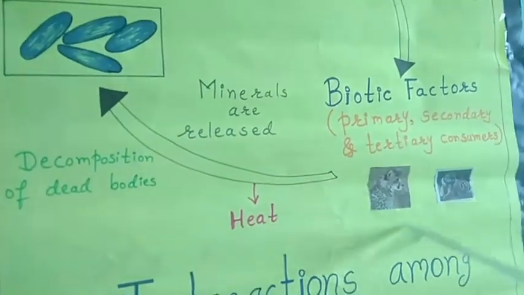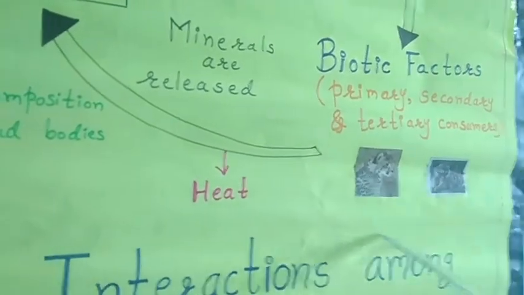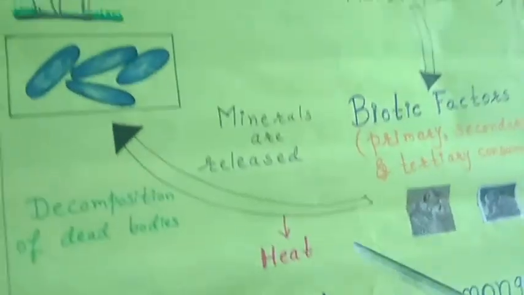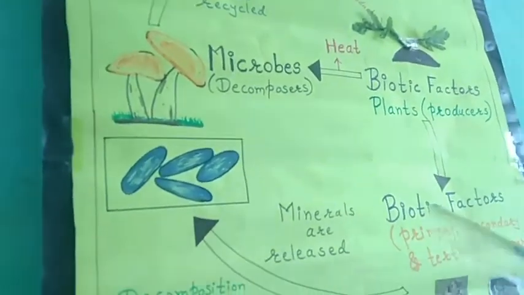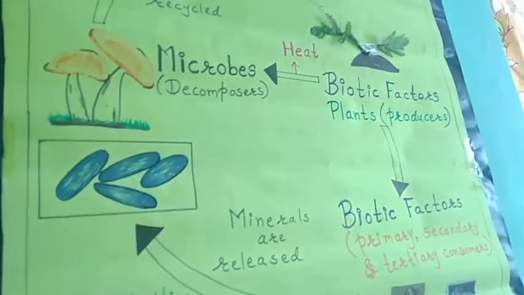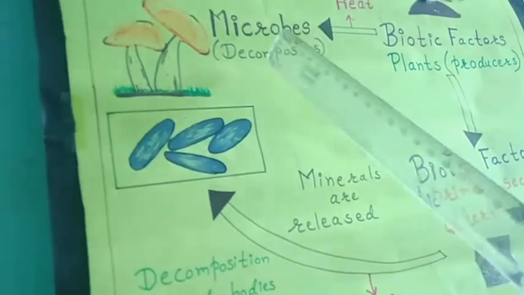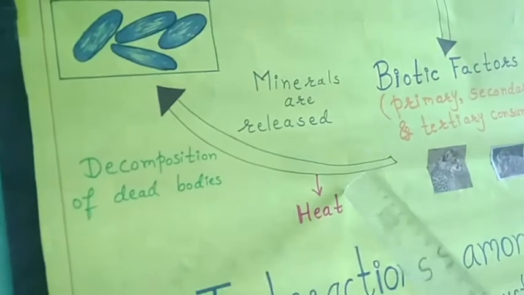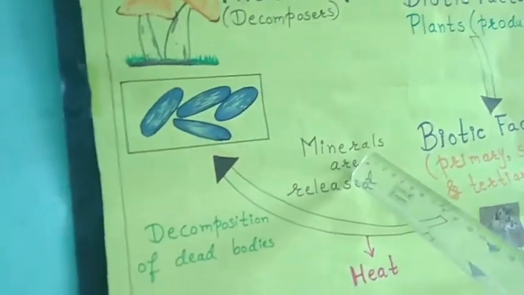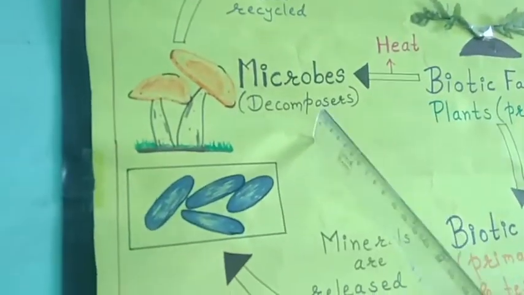Then if these organisms, that is primary, secondary or tertiary consumers, die, the decomposers will act on them. As we have seen, if yellow or dead leaves fall down, they are decomposed into the soil. Decomposition of dead bodies takes place, and heat is released. Minerals are also released into the soil with the help of decomposers or microbes.